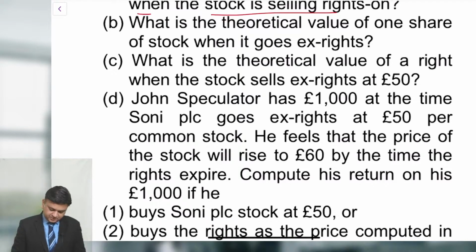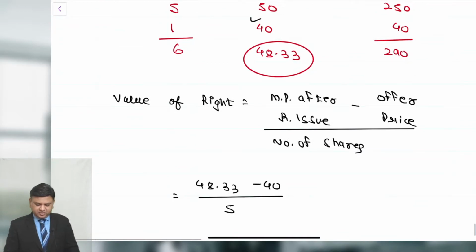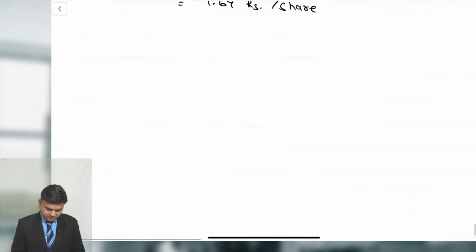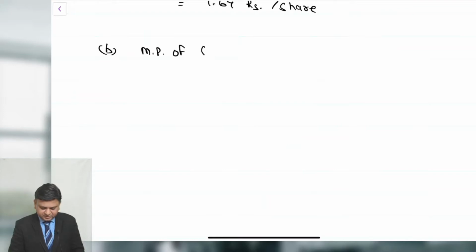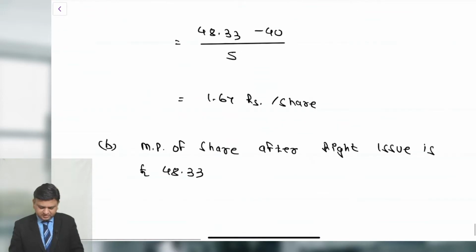Second part of the question. What is the theoretical value of one share of the stock when it goes X right? The answer of that we already have found over here. It is 48.33. Write the answer to question B. Market price of the share after the right issue is £48.33. This time it is pound provided.